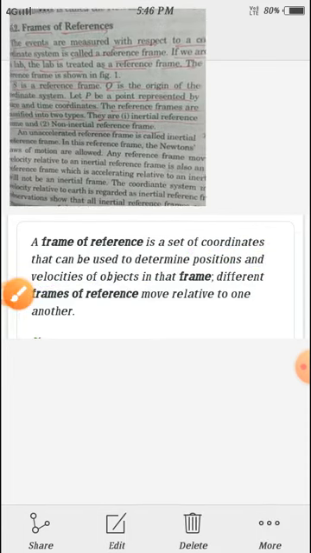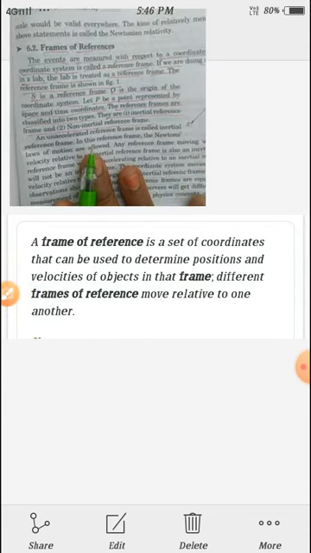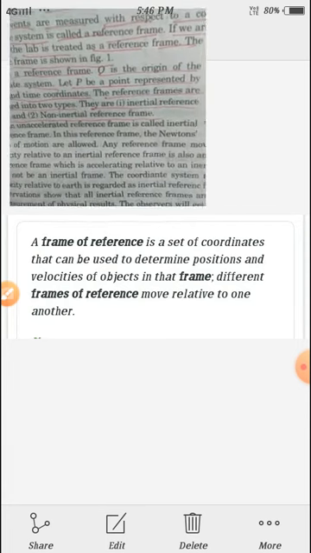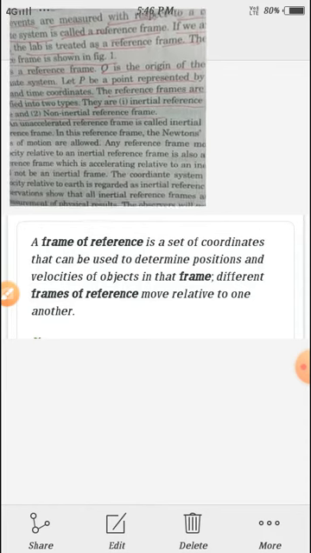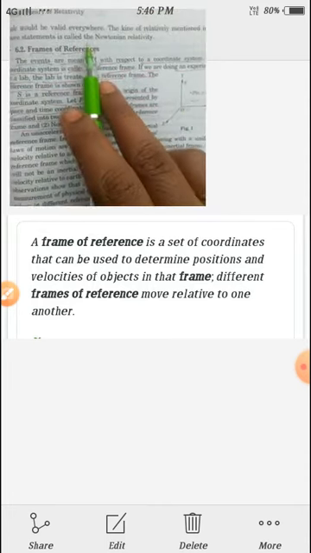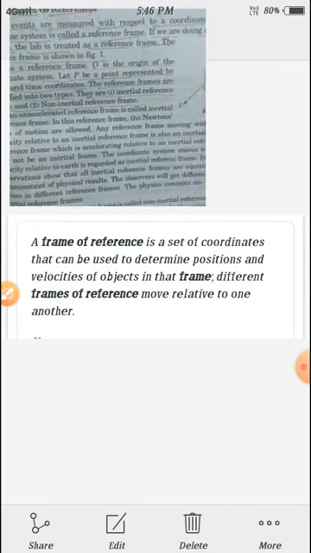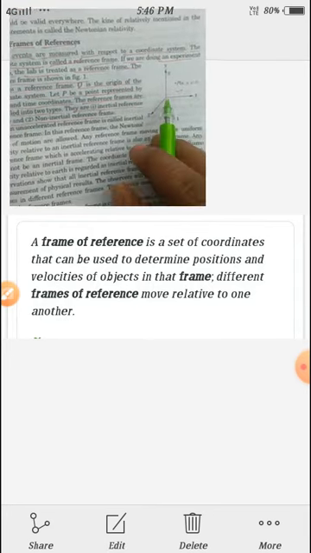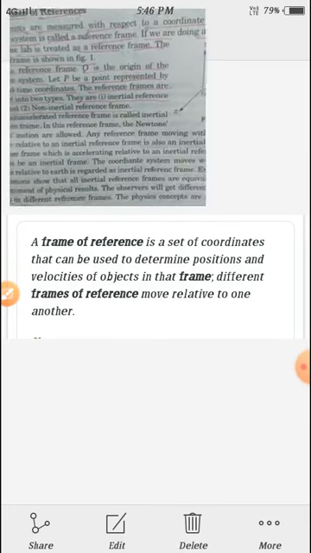So frame of reference is a coordinate system. In special theory of relativity, the coordinate system is used to determine the positions and velocities of objects. We use a coordinate system for this, and it can simply be called a frame of reference. Different frames of reference move relative to one another. So the coordinate system is called frame of reference. Why we use a coordinate system is to determine positions and velocities of objects.